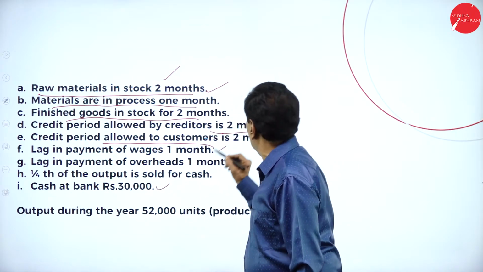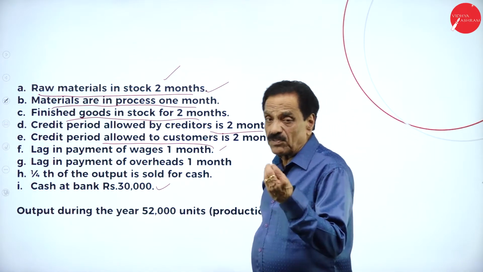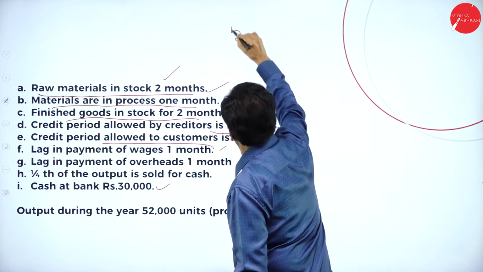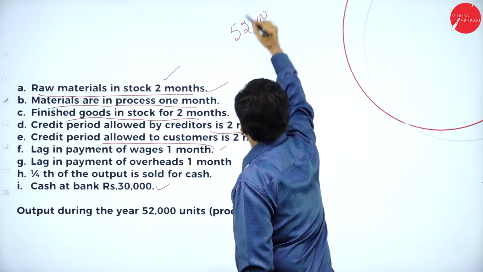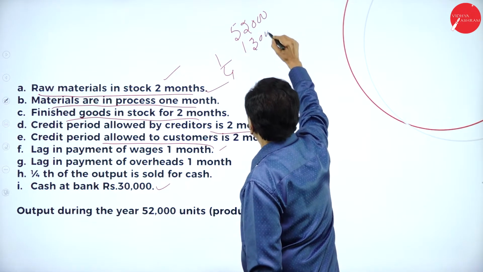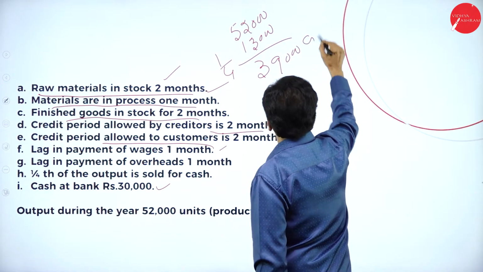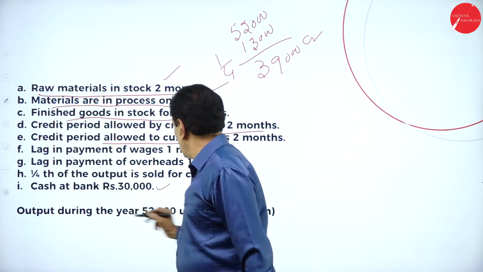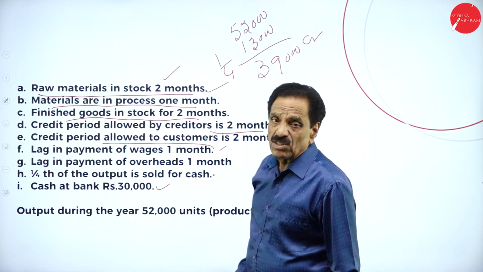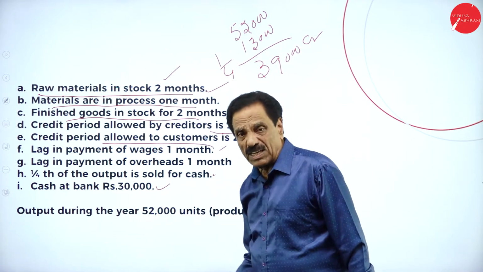1/4 of the output is sold for cash and the word is called cash. Your output is 52,000 units. 1/4 goes to cash. 13,000 has gone. What is your credit? 39,000. It's a credit sale. 1/4 of the output is sold for cash, so cash sale should not be taken into consideration while you are doing the working capital.